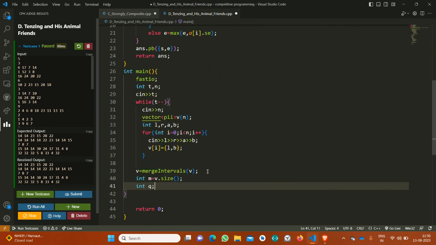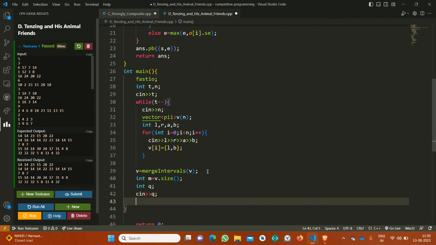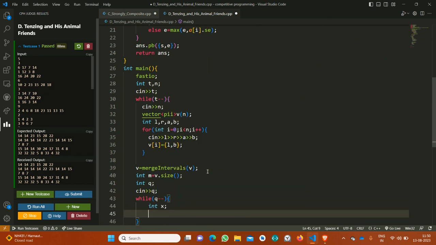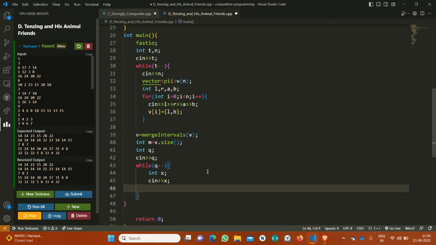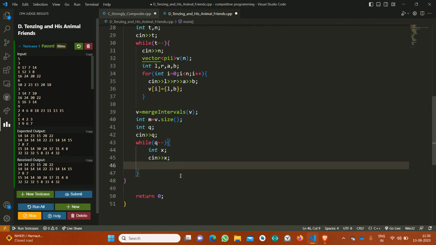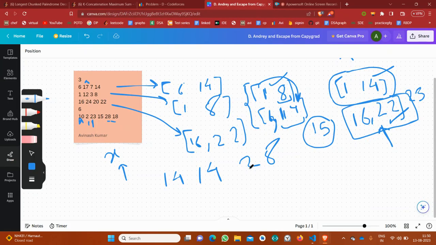So I have to take the queries, c into q. Now for each of the queries, I will be given a position, and now what I will do, I will just use the binary search. Let me discuss how I will use it.